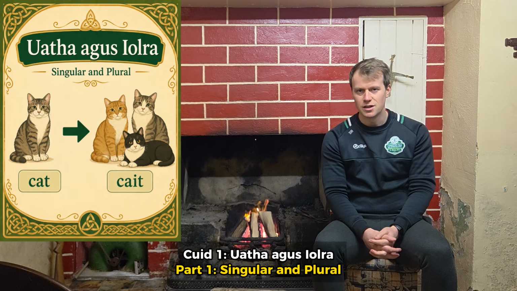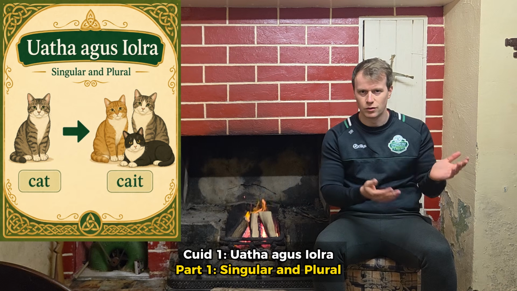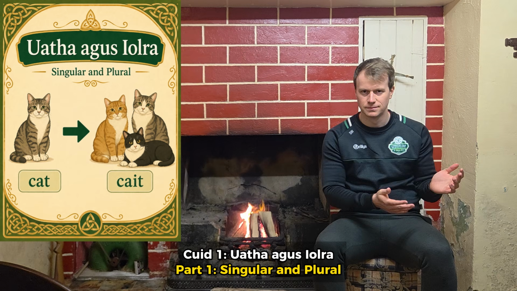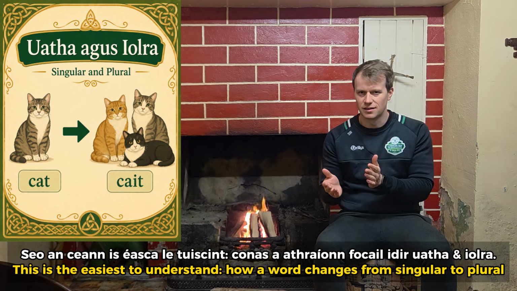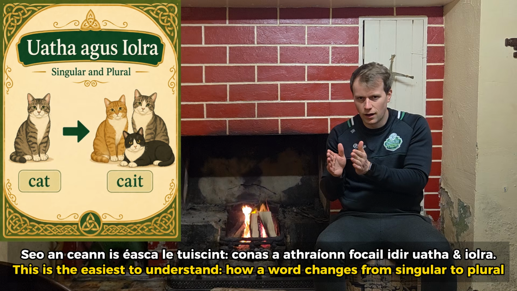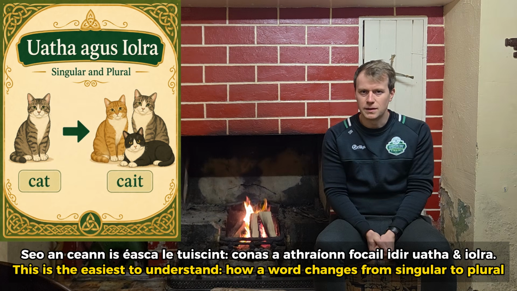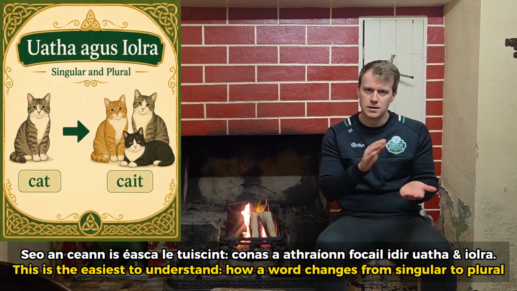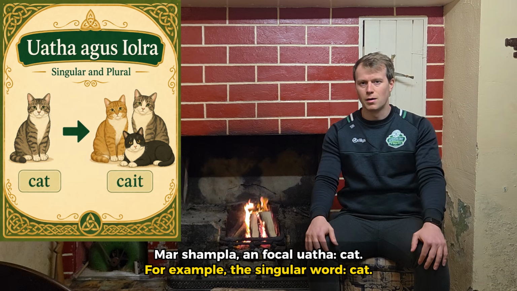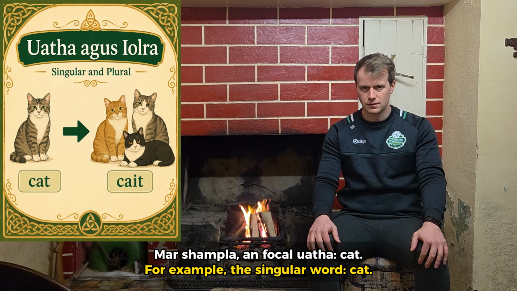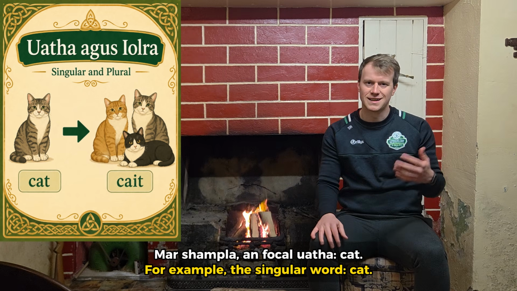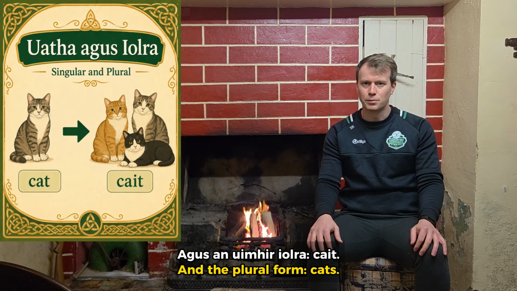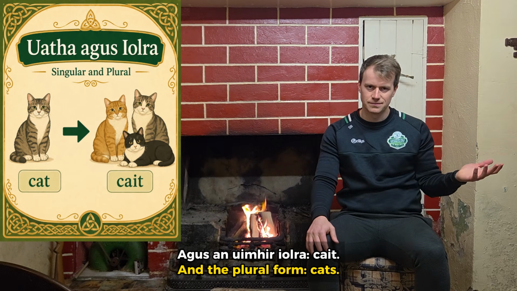Part 1, singular and plural. This might be the easiest to understand, how a word changes from singular form to plural form. For example, the singular word cat, and the plural form cats.